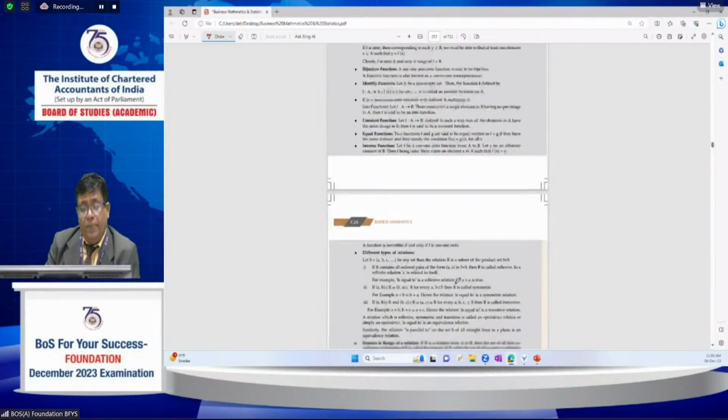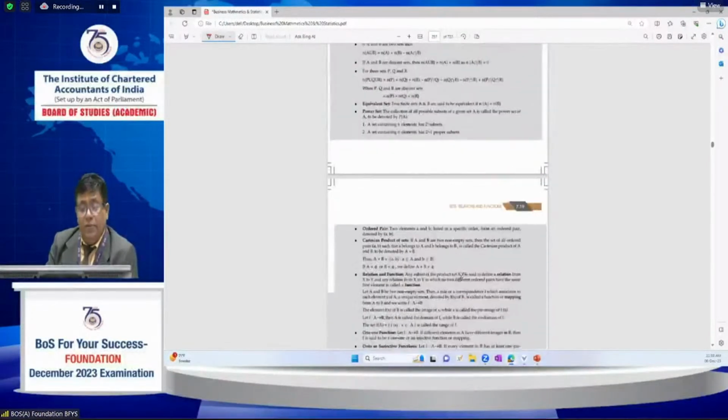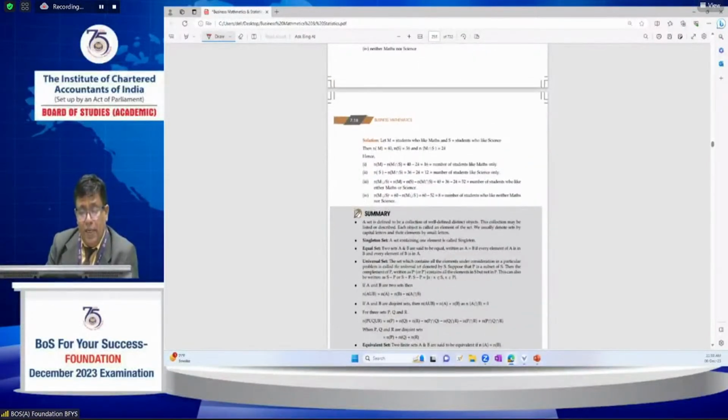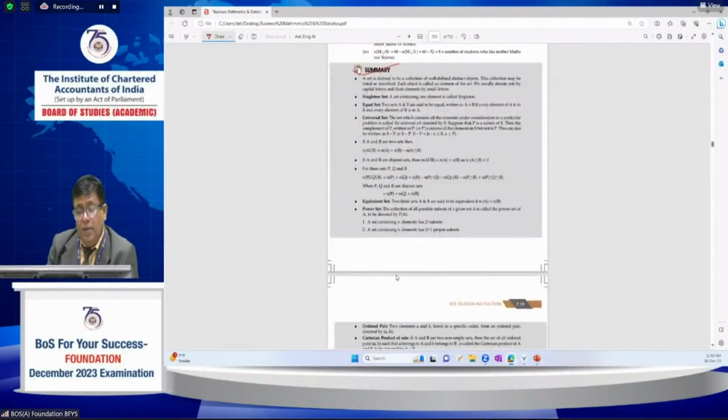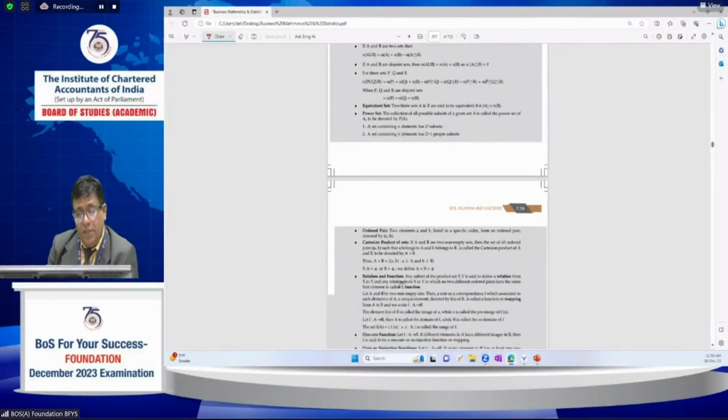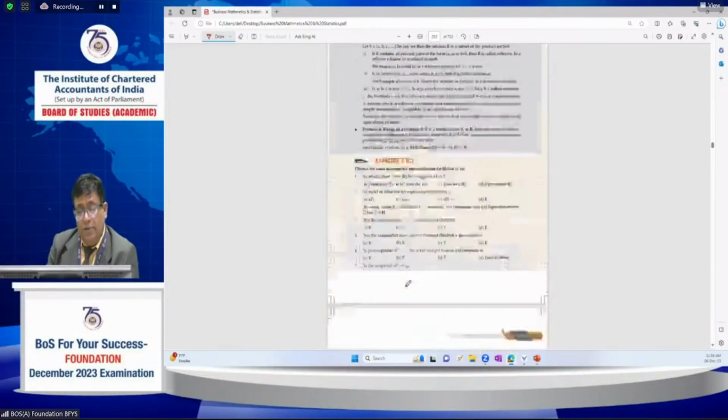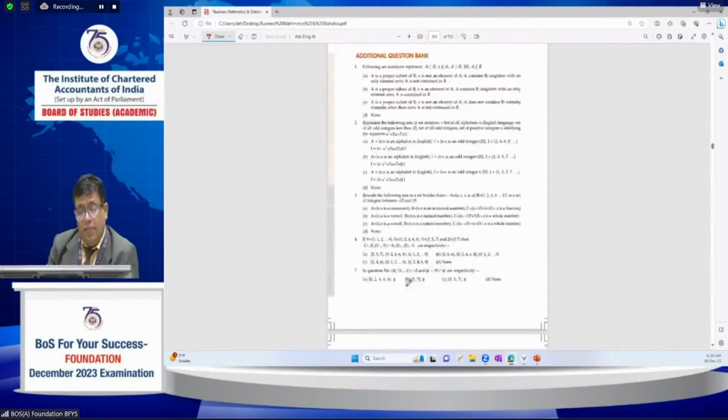And further, related to the summary, just go through it thoroughly. What the properties are and what the definitions are that have been given will be helpful to you from the examination point of view.